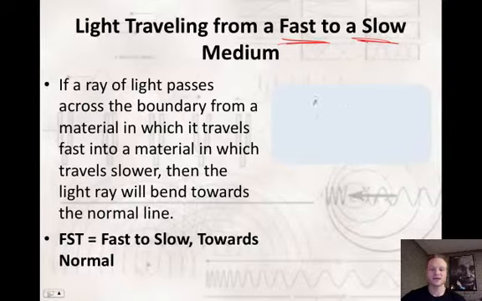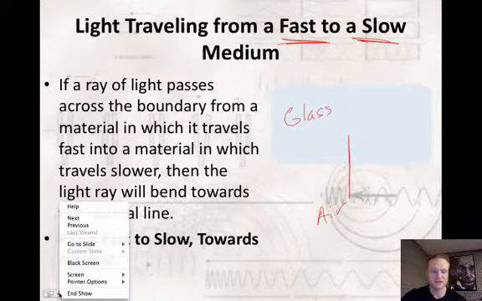So I'm going to say that this is a piece of glass, and here's the boundary right here, this line, and on this side we'll call it air. The normal would just be a line that extends perpendicular to this boundary. However it's positioned, it would just be perpendicular to that boundary. And basically my rule says that if you go from a fast medium to a slower medium, the light wave bends towards the normal.